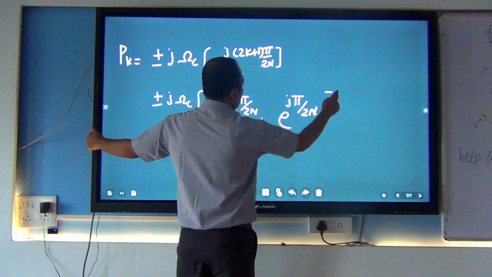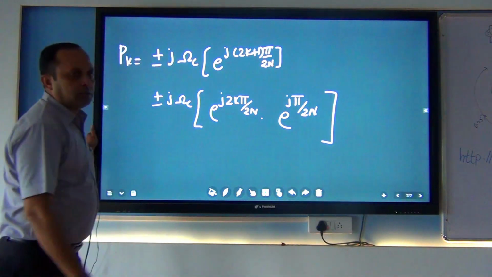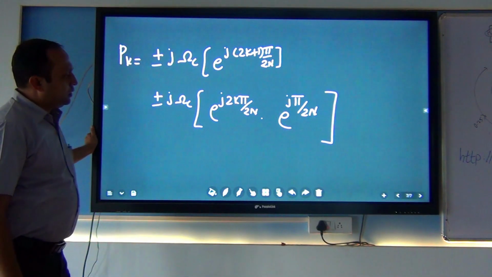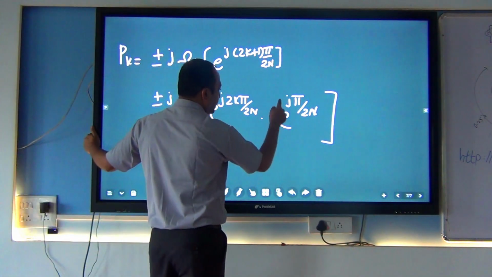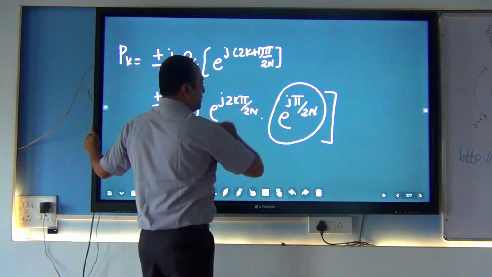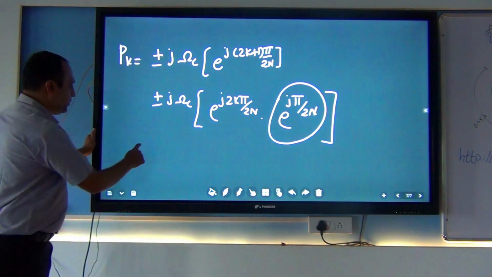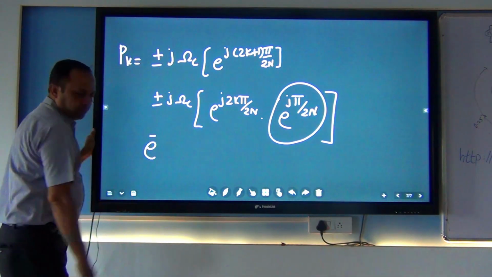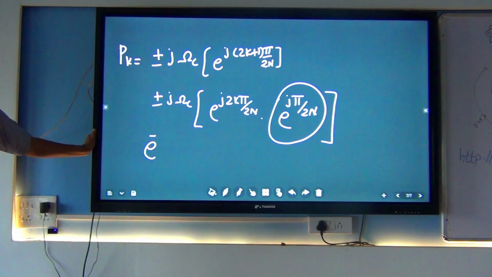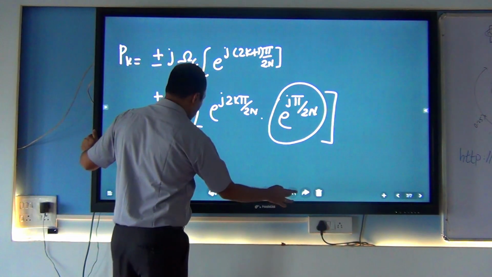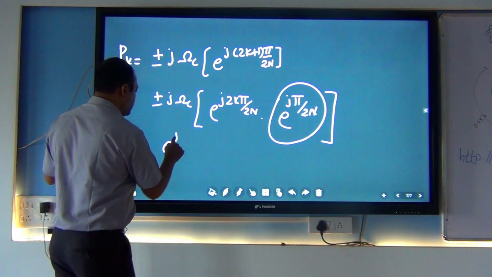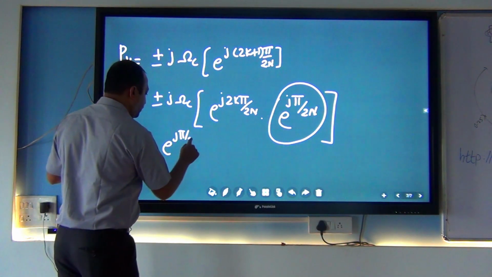Correct, everyone? Just separating the terms. Now we want to replace this term. So e raised to j 2 pi, e raised to j pi by 2.